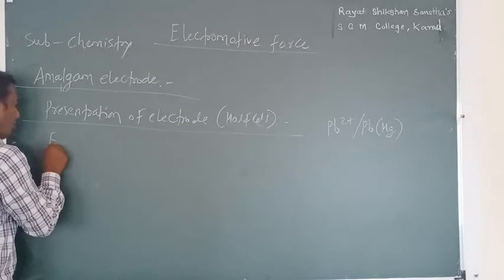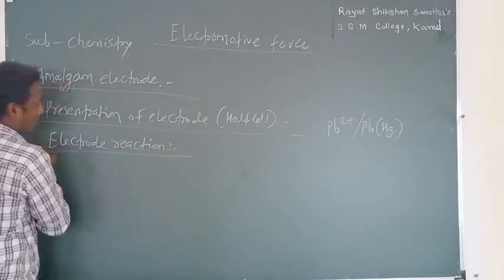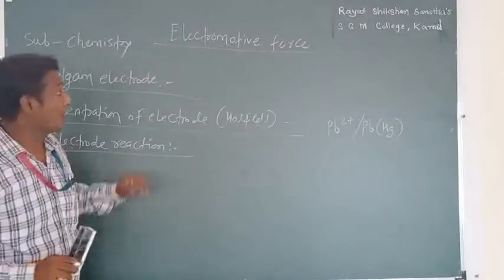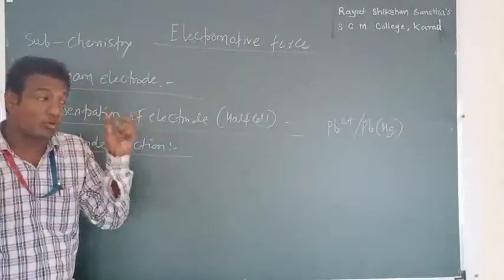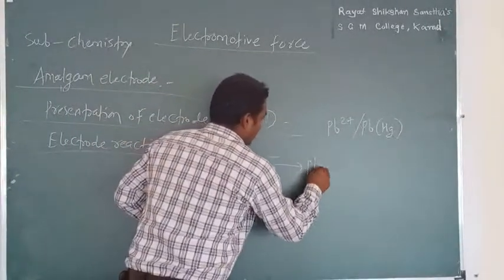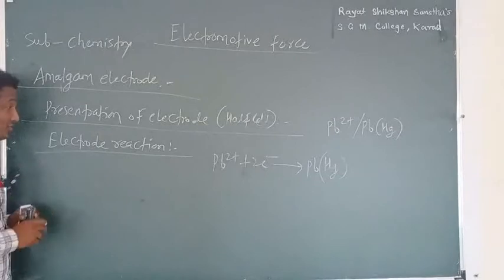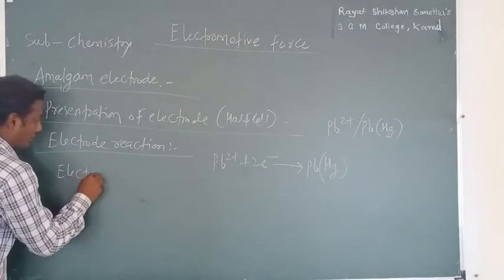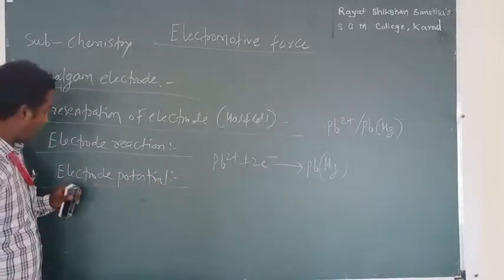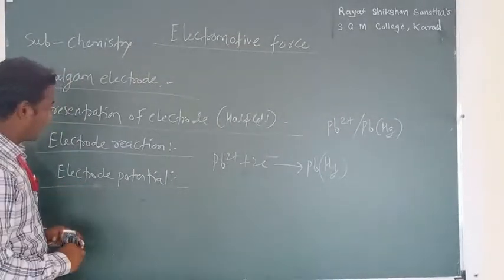Then the electrode reaction. We are considering reduction potential. Don't forget this, very important. We are considering reduction potential throughout the topic. So we have to write down the electrode reaction here. Reduction means gain of electrons. And the last one, very important, potential of the electrode. We know that the potential of an electrode is determined using the Nernst equation. Very important, Nernst equation.